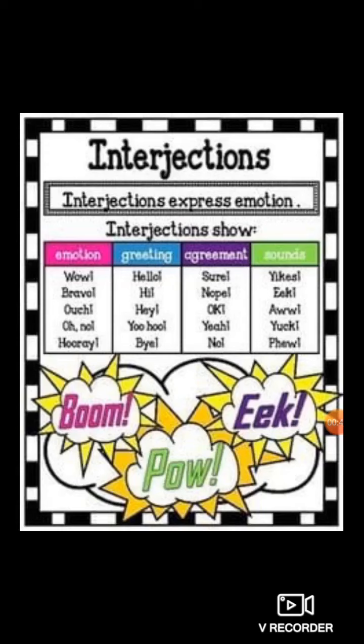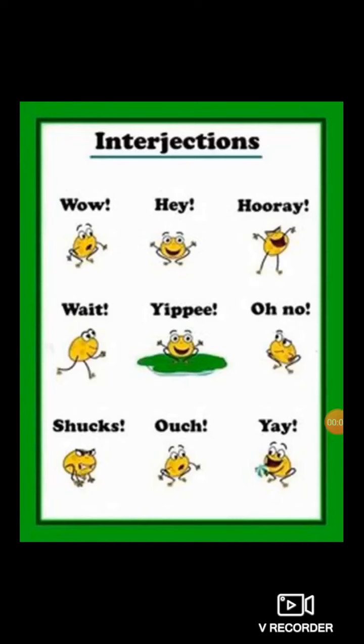So interjections express the emotions. Clear? And after each interjection there is always the exclamation mark. Clear, students? See, students, these all are more examples of interjections. Wow, hey, hooray, okay, yippee, oh no, shucks, ouch. These all are the expressions, emotions, and they are known as interjections.